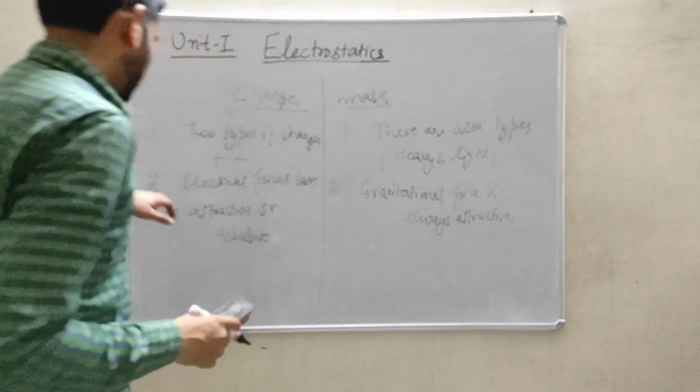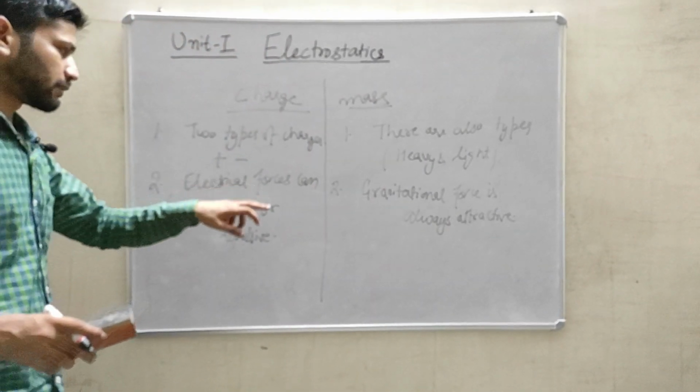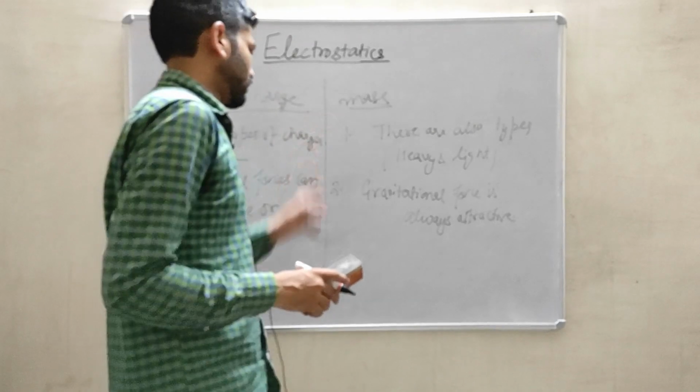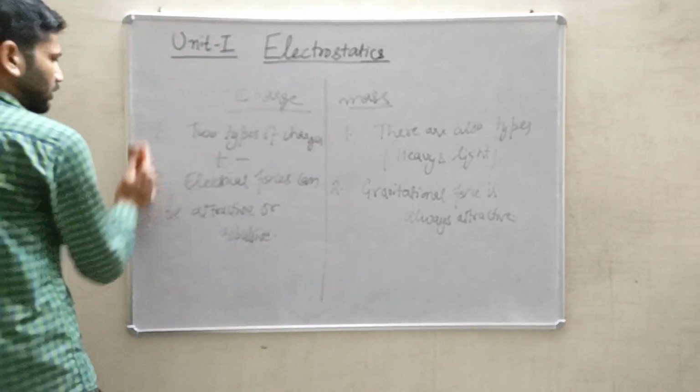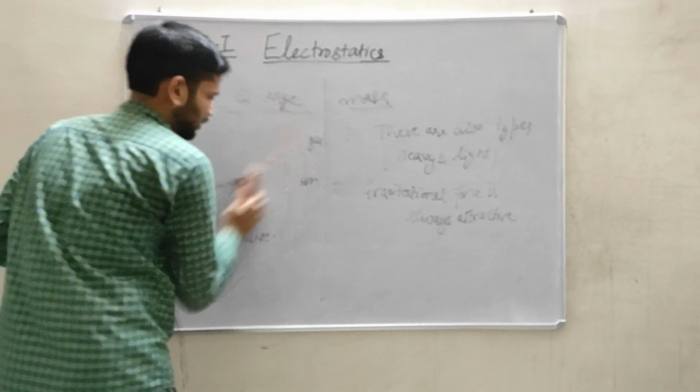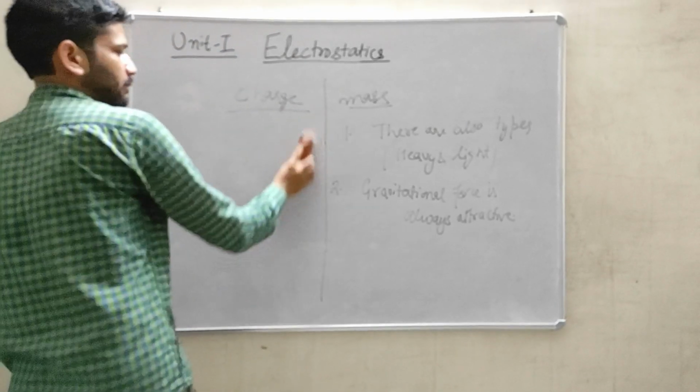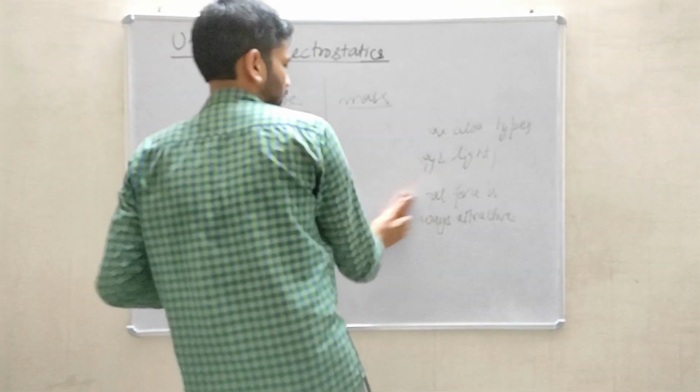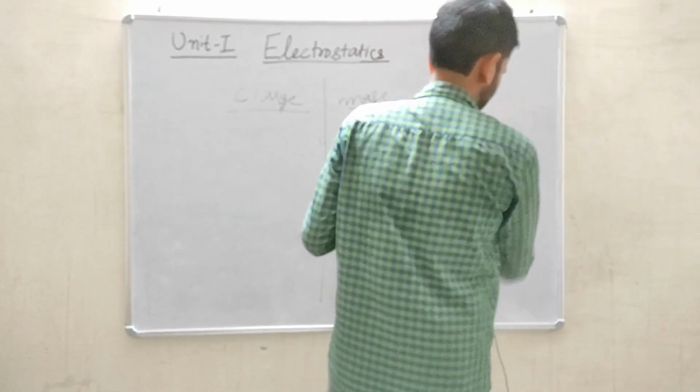So this is the first difference between these, the charge and mass. And the third difference is charge does not depend upon the velocity while mass depends upon the velocity. I'll show you.